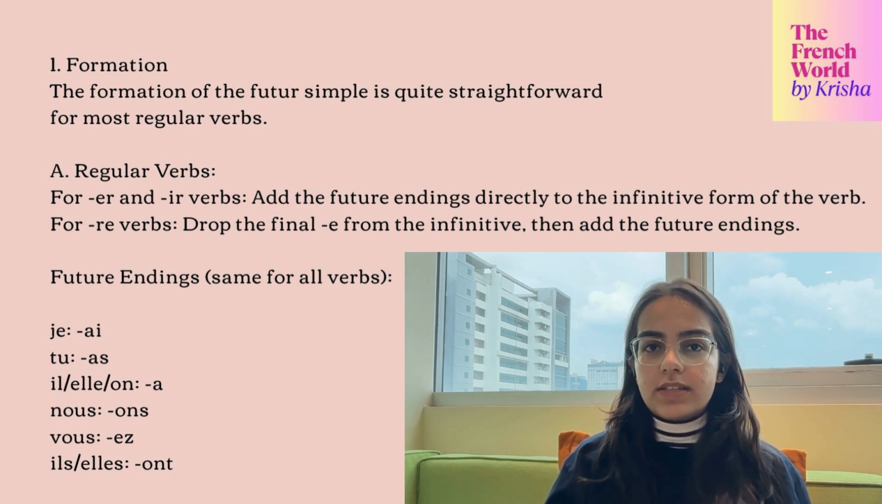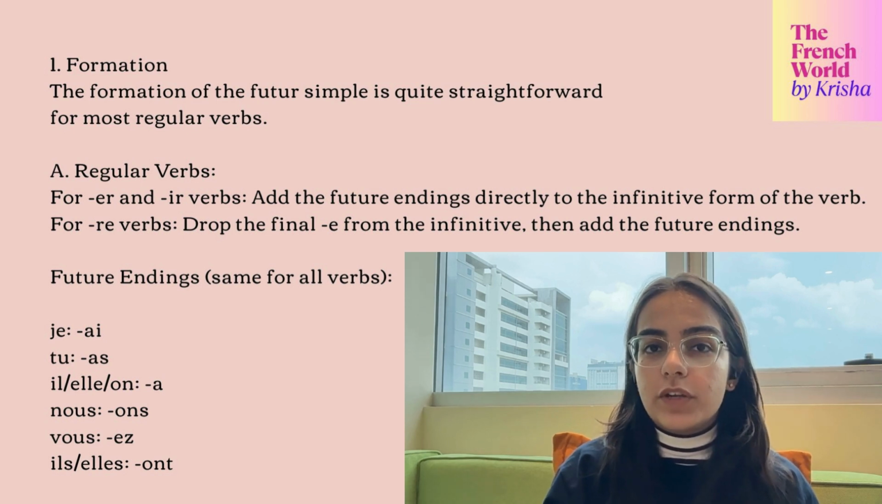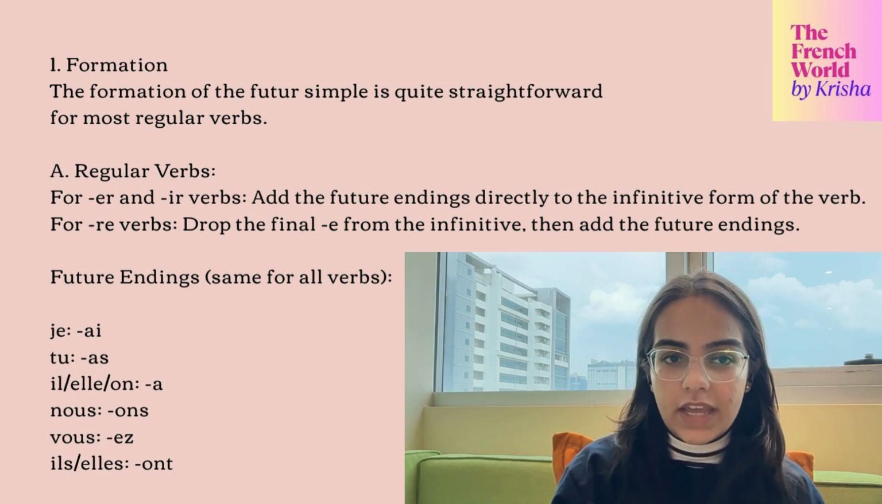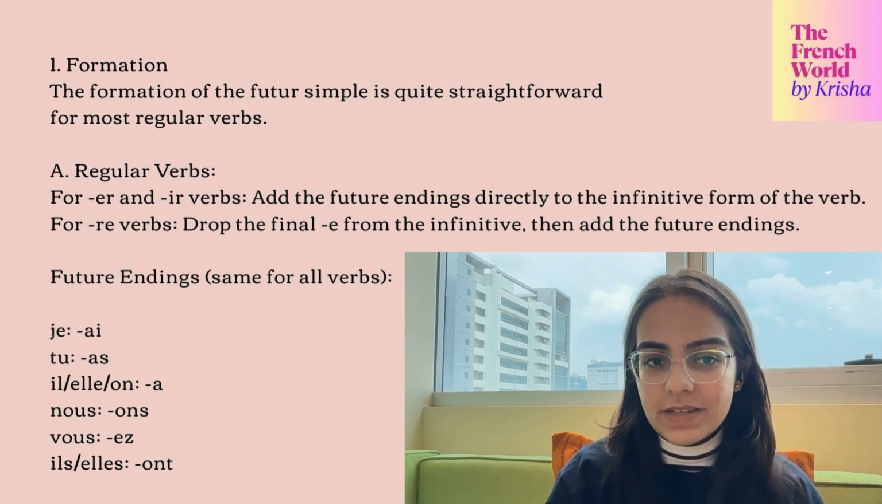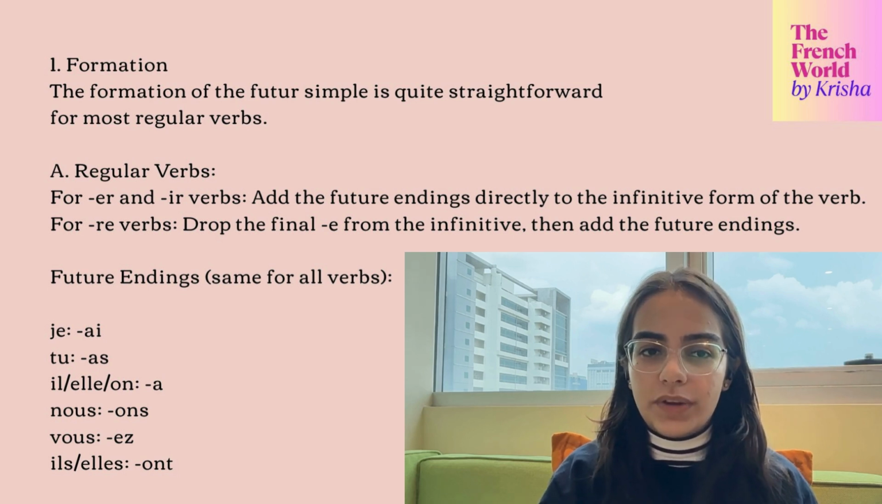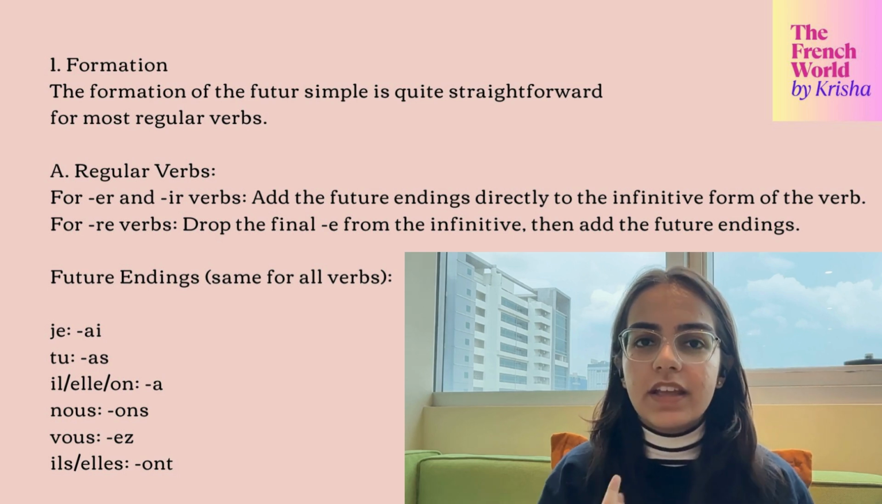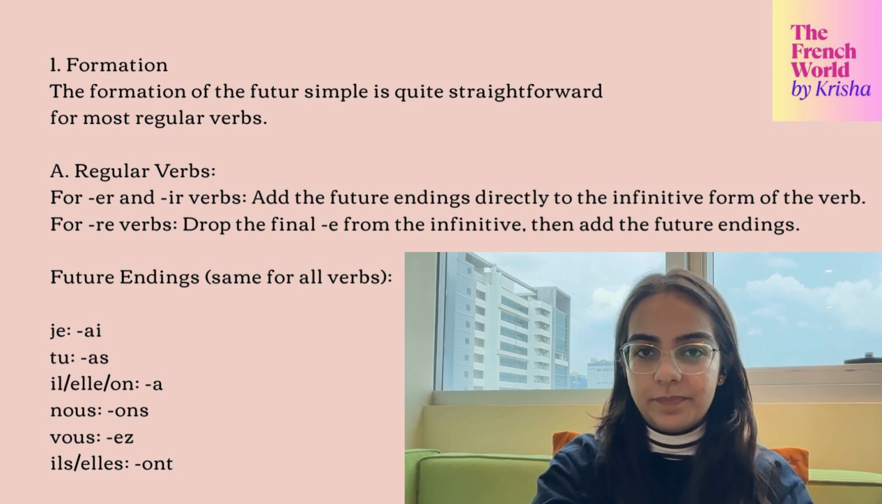For the six personal pronouns, which are je, tu, il, nous, vous, ils, with je we're going to add the infinitive form plus ai. With tu we add the infinitive plus as. With il we add a, with nous ons, with vous ez, and with ils ont. As I used to revise earlier when I was studying, it looks like: ai, as, a, ons, ez, and ent.